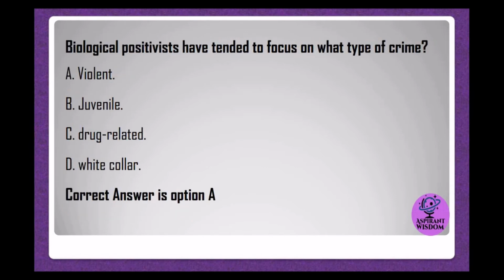Biological positivists have tended to focus on what type of crime? A. Violent. B. Juvenile. C. Drug-related. D. White-collar. Correct answer is option A.